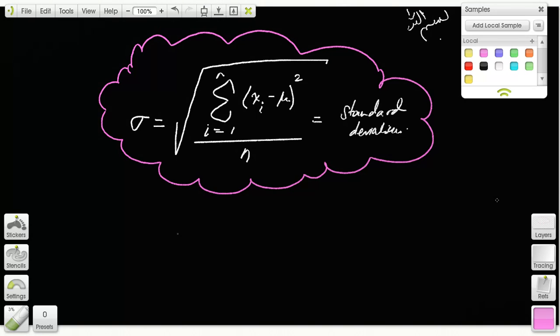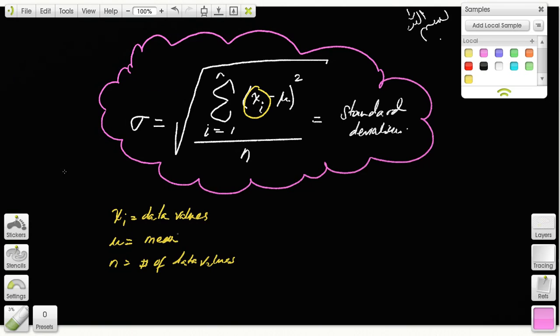So look at the components of standard deviation in this formula. x sub i is the data points, or data values. This is the mean. N is the number of data points, data values.